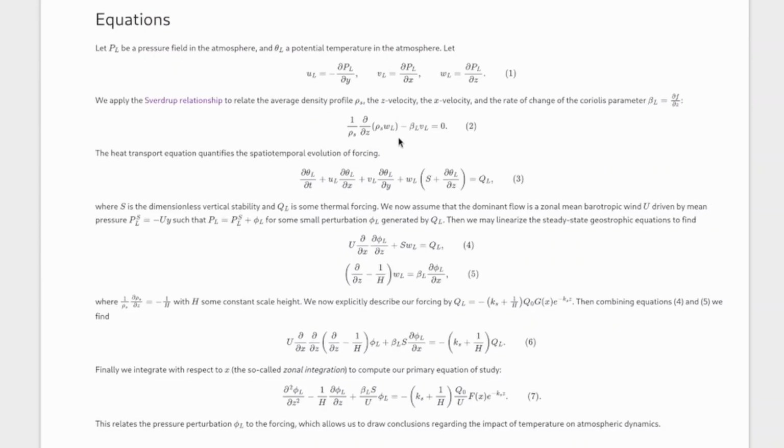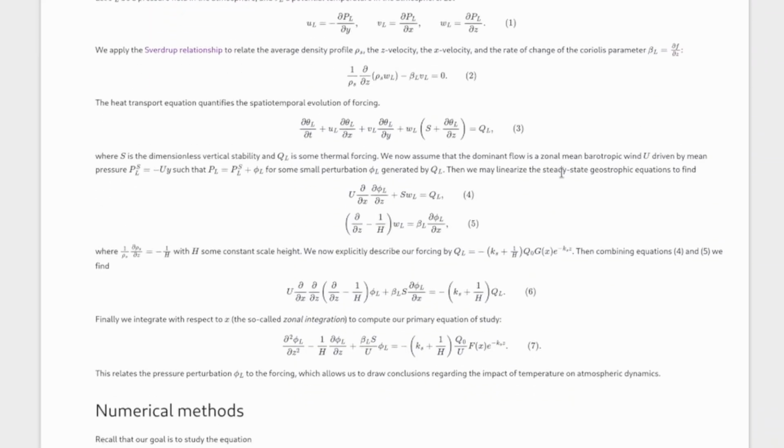So it relates how our pressure field is changing with respect to x and z to quantities like how the Coriolis effect changes as we move along our x. Okay, and then the second equation we want to use is this equation number 3 here, and this is the heat transport equation. So this takes some theta L, which is a potential temperature in the atmosphere, and it relates it to these pressure derivatives as well as some thermal forcing term. And it was shown in Moon and Cho, which is a paper we've put in our references, that essentially these are all you need to care about if you care about the leading order terms of this geostrophic motion that we're considering.